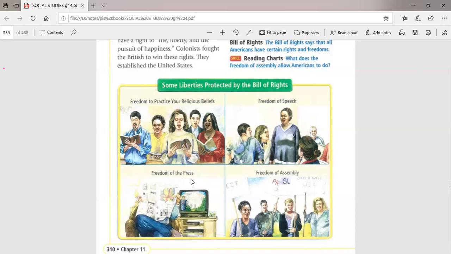So all of these things are related to the press. The American citizen has the freedom of the press. What is the meaning of that? They could, for example, write any article about politics or religion. You know that in some countries it's not allowed to speak about politics or religion because these are sensitive subjects. If you speak on such a subject, you will be jailed, for example, or you will